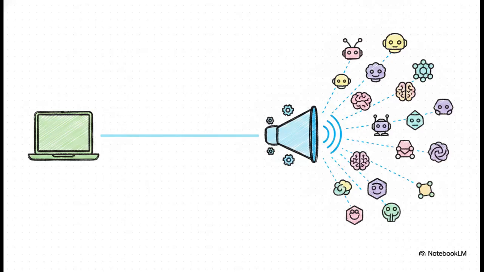Well, LiteLLM is the game changer here. It brilliantly standardizes the inputs and outputs of every single AI model into the familiar OpenAI syntax. Think of it as a universal translator for your app. You write your code exactly once using the standard OpenAI completion format, and LiteLLM just magically translates it behind the scenes for over 100 different frontier models.